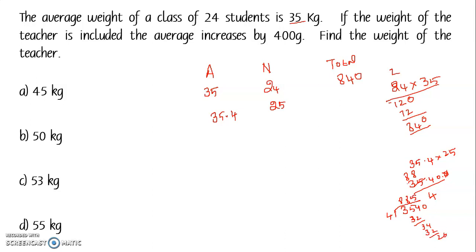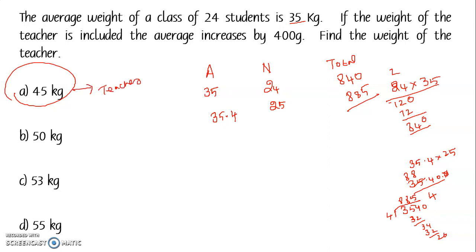So I'll get 885. So 885 will be the total weight. So again the difference, 45 kg, will be the weight of the teacher.